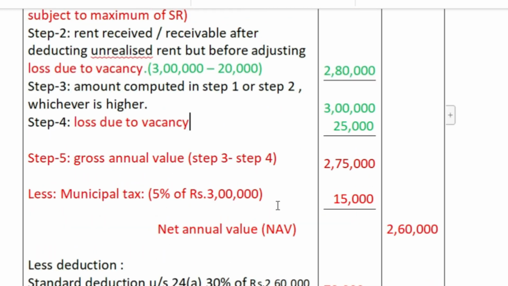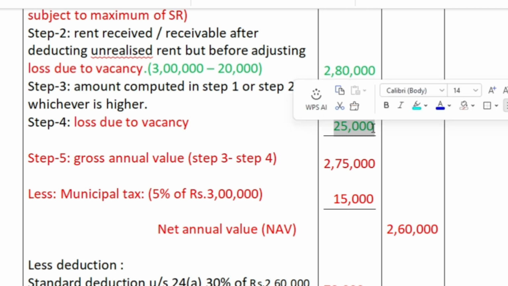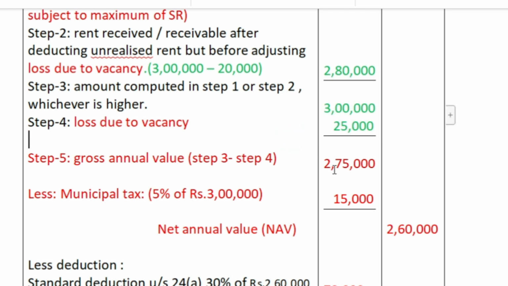And in the question it is also given this house remained vacant 1 month, so that is loss due to vacancy. 1 month's rent is 25,000, and here 2,75,000 after deducting 3 lakh minus 25,000, so the balance is your gross annual value, step 3 minus step 4.